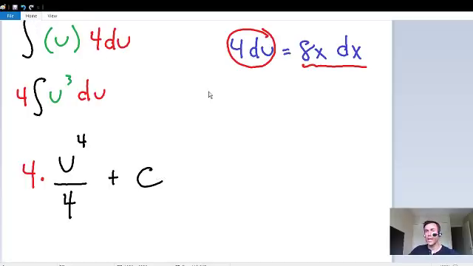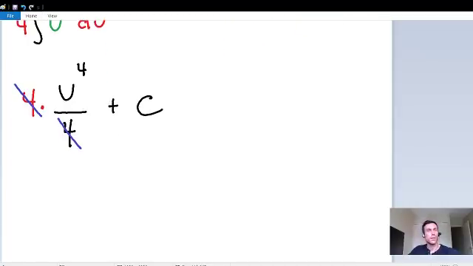Now let's simplify this as much as possible. Notice how the 4's cancel each other out, and the only thing we're left with is u to the 4th. So this is equal to u to the 4th plus c.